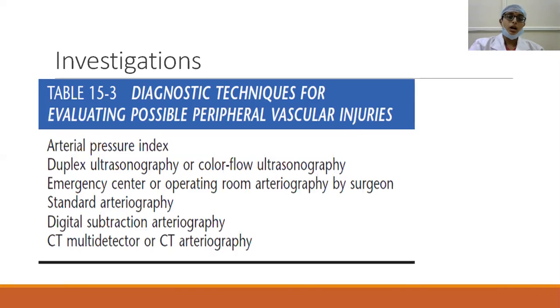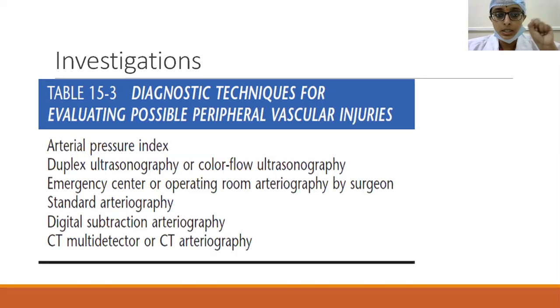Coming to the arterial pressure index, you must have already seen it in case of compartment syndrome. There, it is the ratio of systolic blood pressure of the involved extremity to the uninvolved extremity. If the systolic blood pressure of the involved extremity divided by the systolic blood pressure of the uninvolved extremity is less than 90%, you should have a suspicion of vascular injury.